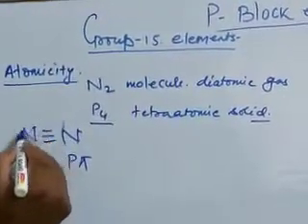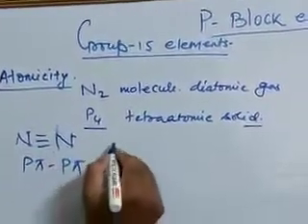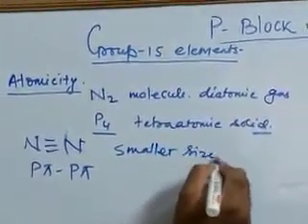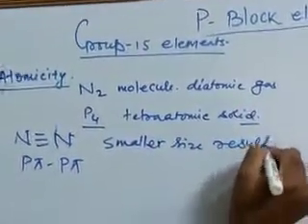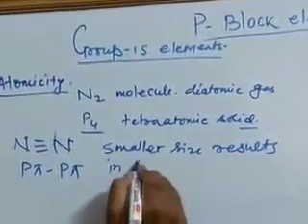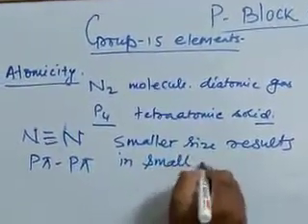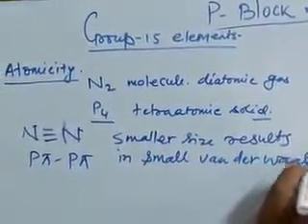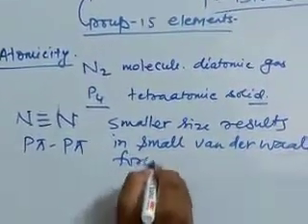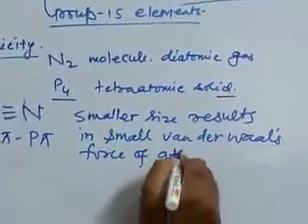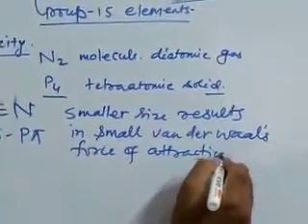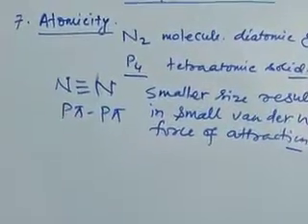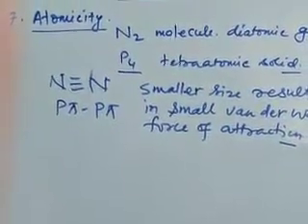So as the size of the molecule is smaller, a smaller size results in a small van der Waals force of attraction. Therefore, nitrogen exists as N2 molecule in the gaseous state.